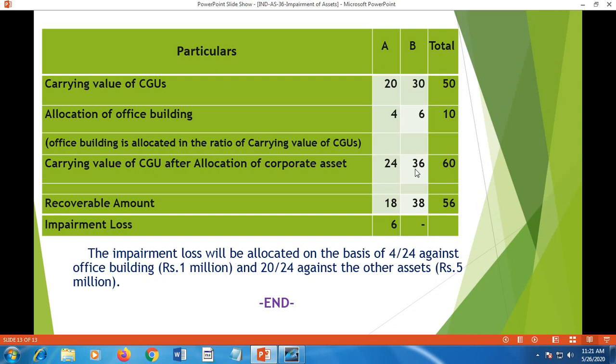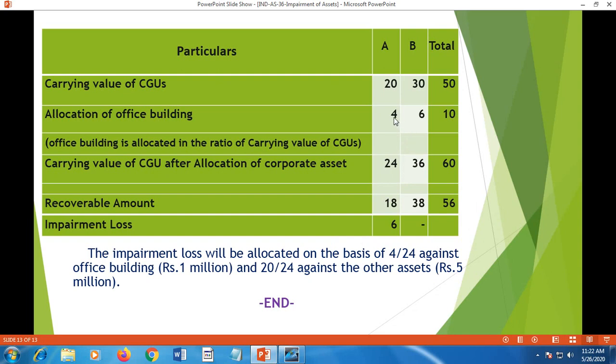Whereas in case of B, 36 million carrying value is there, recoverable amount is 38 million. There is gain, that is impairment gain of 2 million, but it is not recognized, so it is left blank. The column is left blank. Now this 6 million impairment loss should be treated. The impairment loss will be allocated on the basis of 4 by 24.